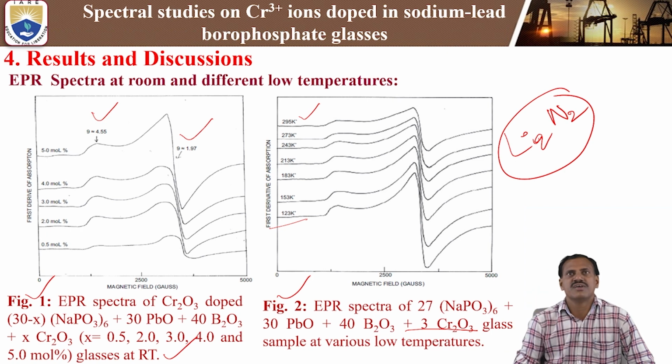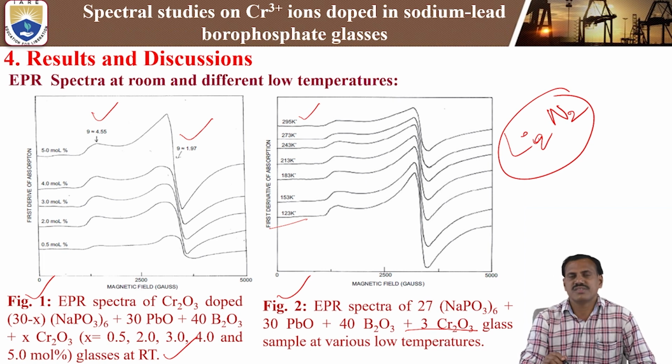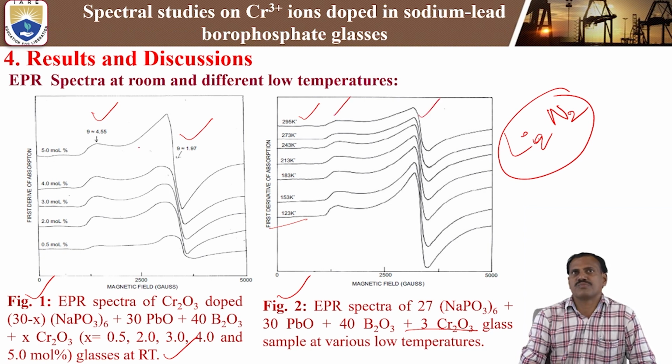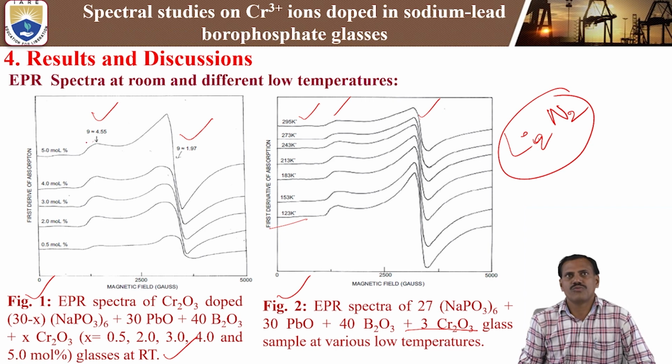Only then can we vary the temperature from room temperature to 123 Kelvin. So these are the low temperature EPR spectra. Here also we get two resonance peaks, same as at room temperature: g equal to 1.97 and the other one g equal to 4.5.